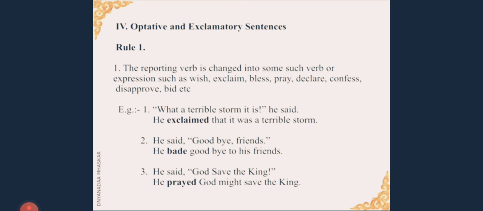The reporting verb is changed into some such verb or expression such as wish, exclaim, bless, pray, declare, confess, disapprove, bid, etc. Now let us see 3 examples here. First example: "What a terrible storm it is!" There is an exclamation mark because it's an exclamatory sentence. He said, he exclaimed. As the sentence is an exclamatory sentence, we are using the verb "exclaimed" here. He exclaimed that it was a terrible storm.